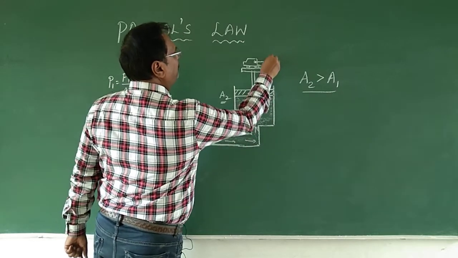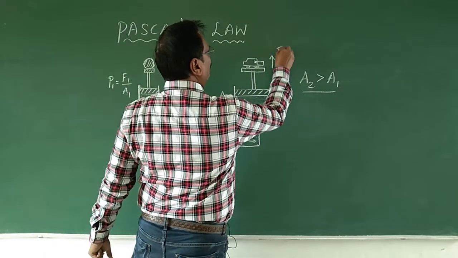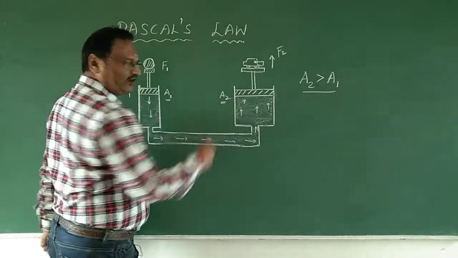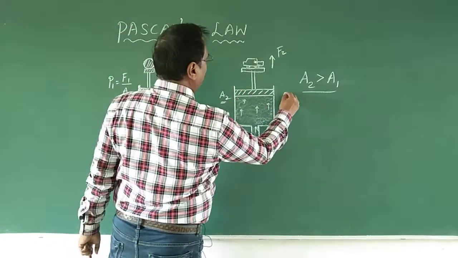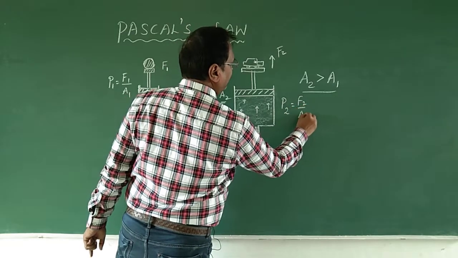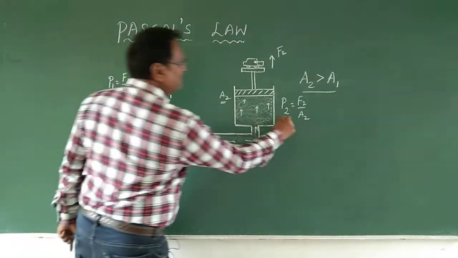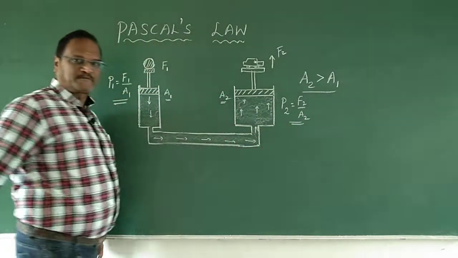It will push this up now. Let us say the force acting on that is F2. Now, A2 is its area of cross section, and what will be the pressure formula? P2 is equal to F2 upon A2. So, this is for the small piston and this is for the big piston.